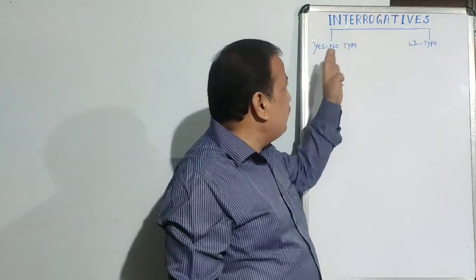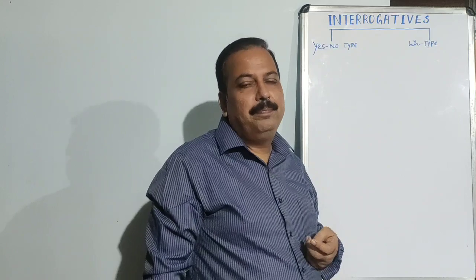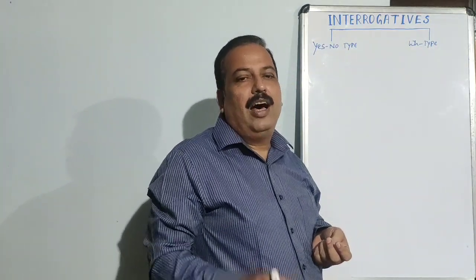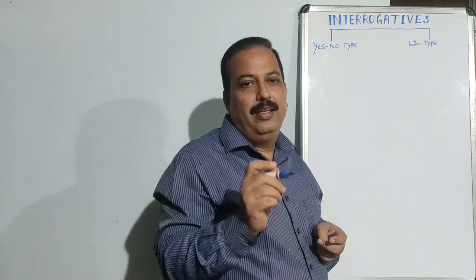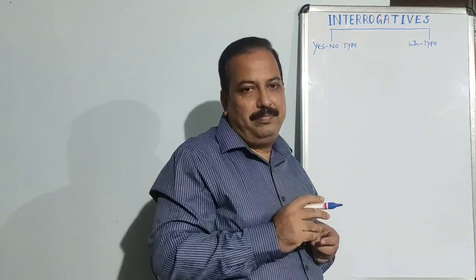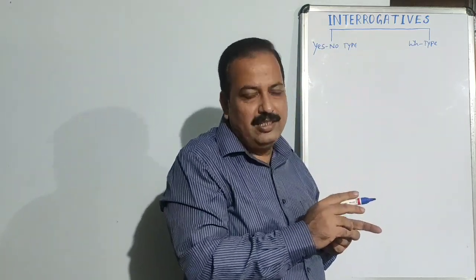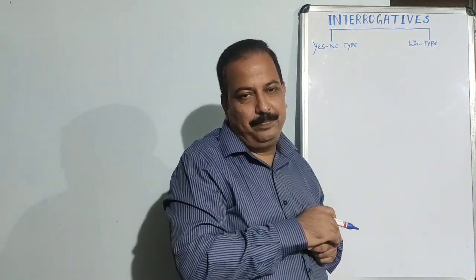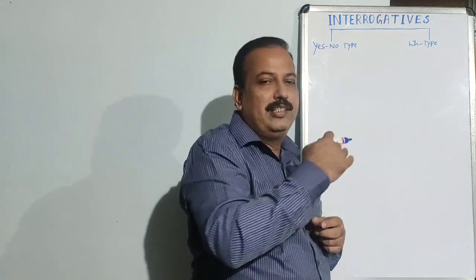How are such types of interrogatives made? Usually, in yes-no type question, the answer comes in the form of yes or no. Therefore, the auxiliary verb is used at the beginning of the sentence, or before the subject, and thereby yes-no type questions are made.